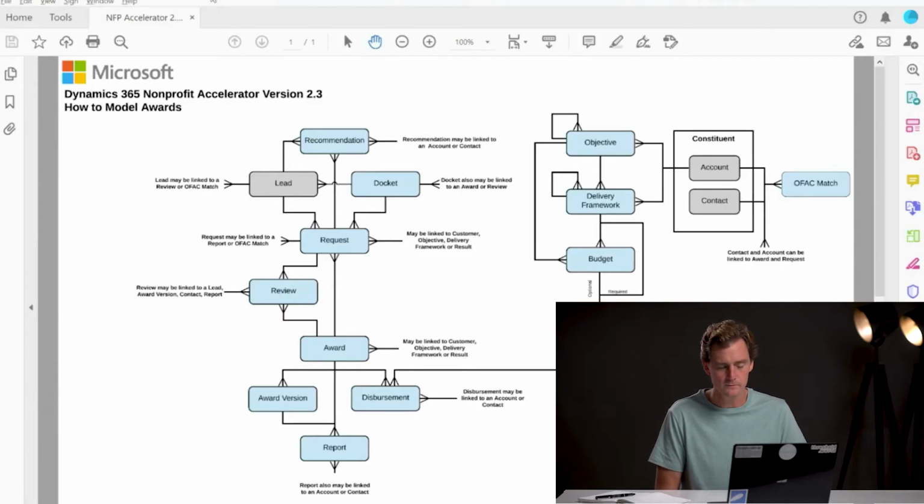Now, requests are often reviewed by internal and or external parties, which is why the review entity exists. That's the place where you're going to track the end-to-end process of those reviews, including the invitations as well as the results of those individual reviews, which ultimately will lead us to a singular award. So in the model, you have many requests to one award.